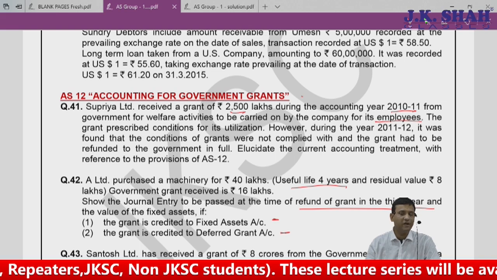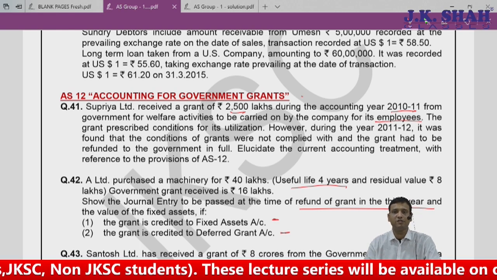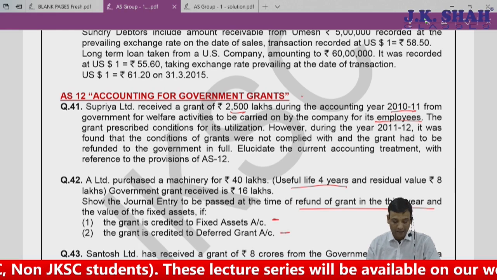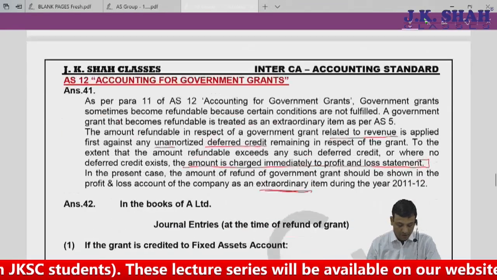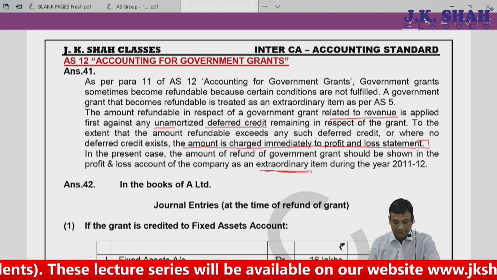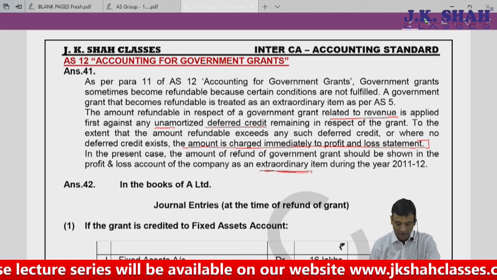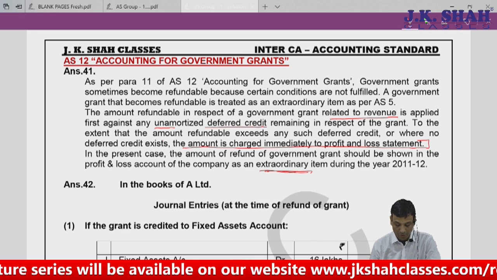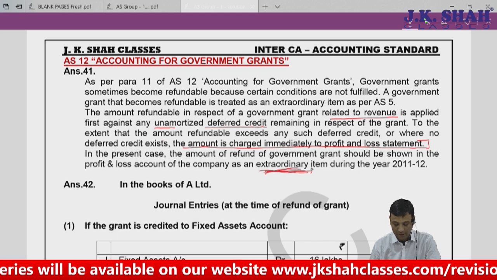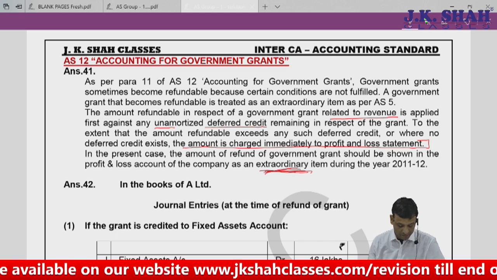Now what is happening? It is getting refunded. So I'll pass an entry: profit and loss account debit to bank. So this is the solution here. Answer 41 will be debited to your profit and loss account. And of course it's an extraordinary item. This you will learn when we do AS 5.